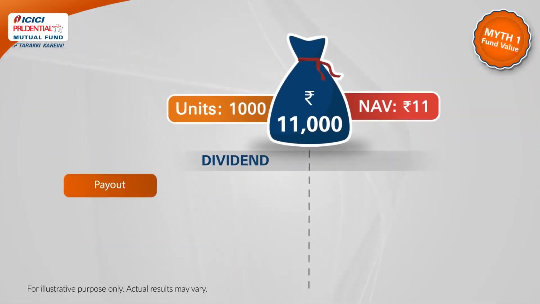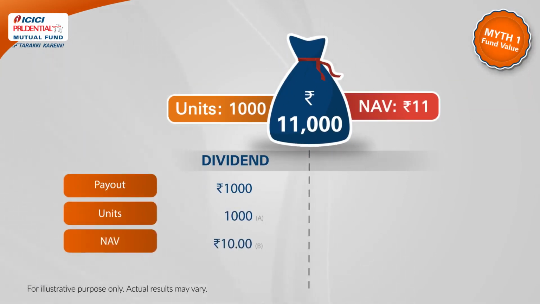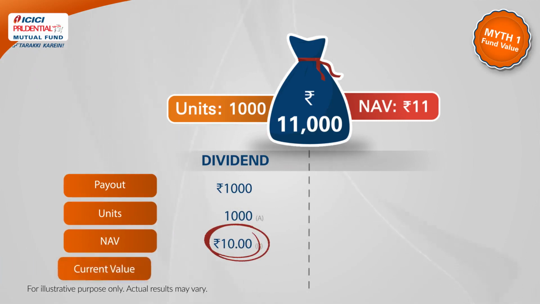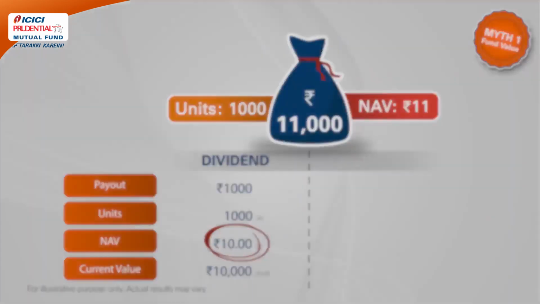In case of dividend payout, the total number of units stay as is, and your NAV is recalculated after deducting the payout component. That is, recalculated to Rs 10 in this scenario. The current value of your investment post-payout is Rs 10,000. That is, 1000 units into Rs 10.